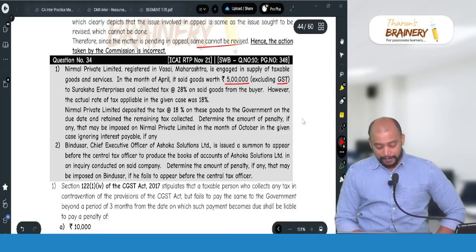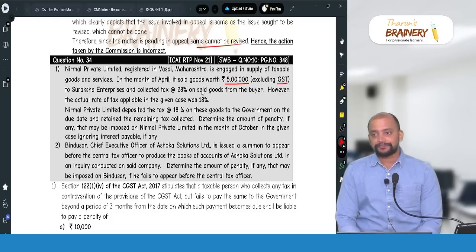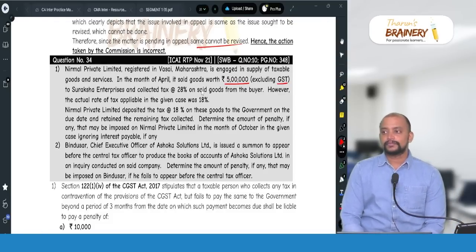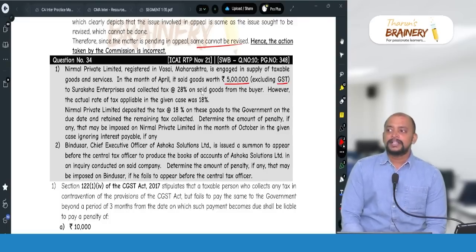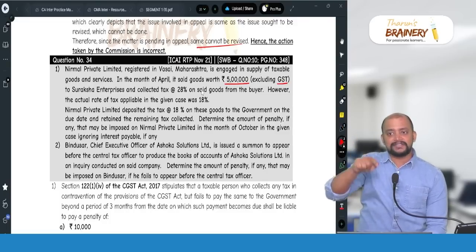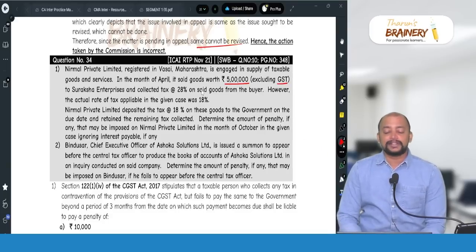The problem will happen because what if instead of 5 lakhs it is 1 lakh? 1 lakh into 10%, 10,000. We will compare 10,000 or 10,000. So 10,000 will be, but actually 20,000 will become the penalty. How come? 10,000 or 5,000, whichever is higher, 10,000. So another 10,000 under SGST. So 20,000 will become penalty.